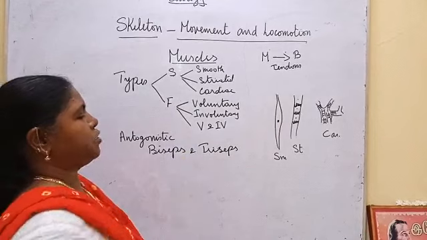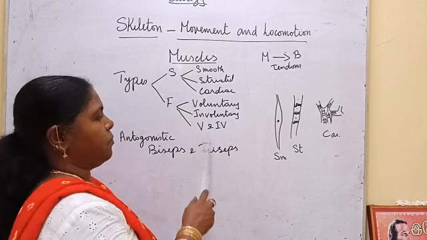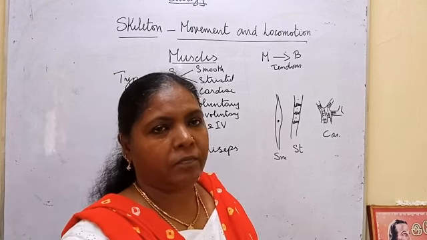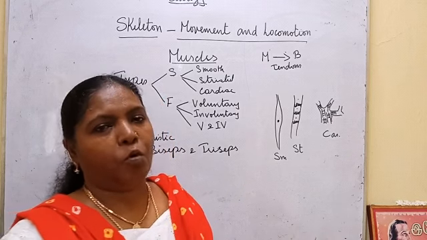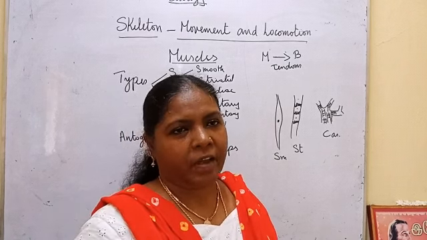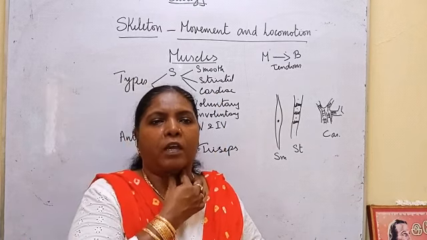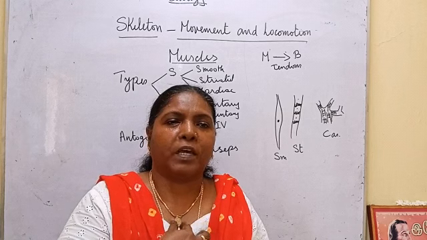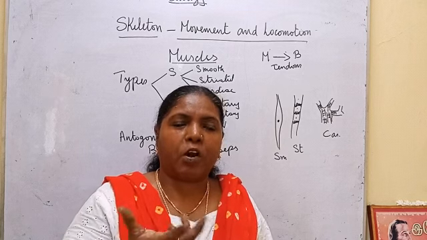On the basis of function, the muscles are classified as voluntary and involuntary muscles. Voluntary muscles are those we can make move. Involuntary muscles are not under our control. For example, in the food pipe, only swallowing is under our control. After that, the food passes into the intestine by peristaltic movement of the food pipe, which is not controlled by us.